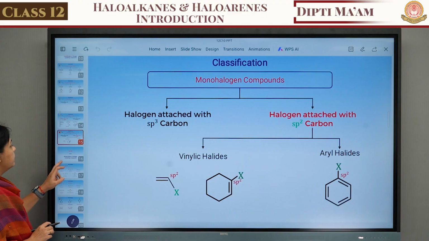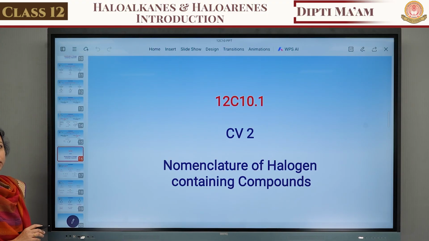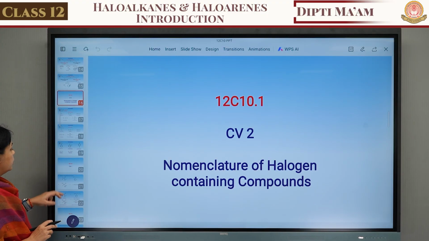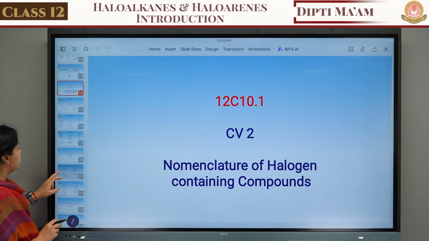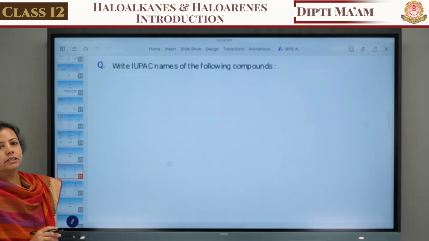And afterward, we saw the nomenclature of halogenated compounds, and related to this, you can solve some exercise questions of IUPAC nomenclature.